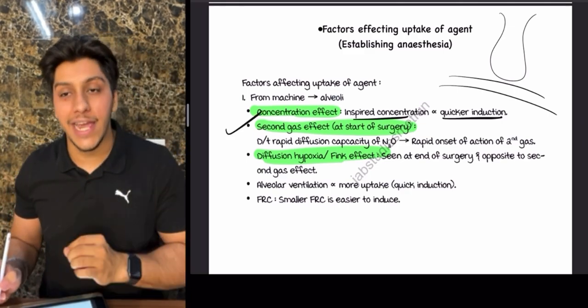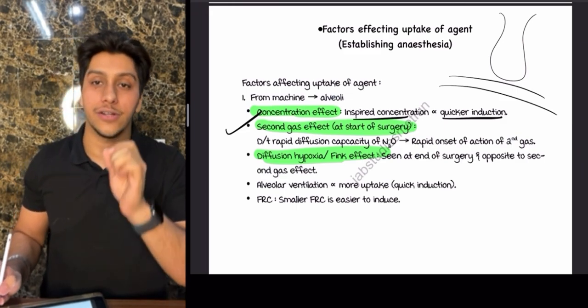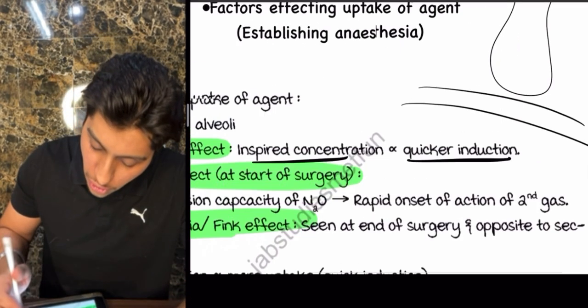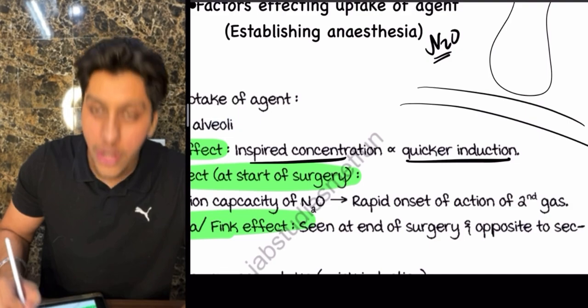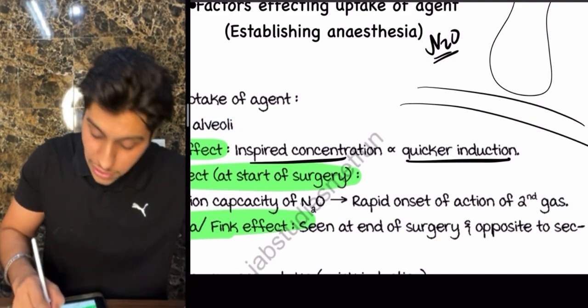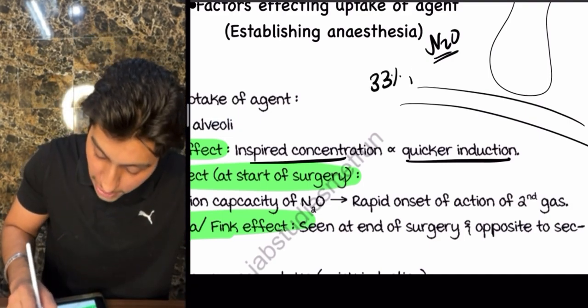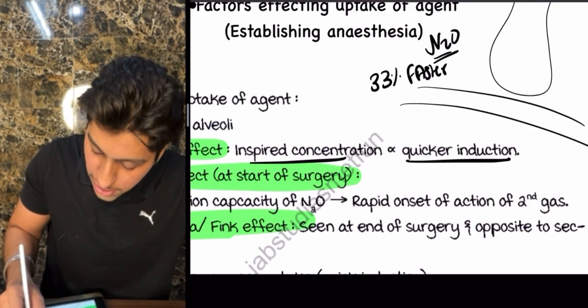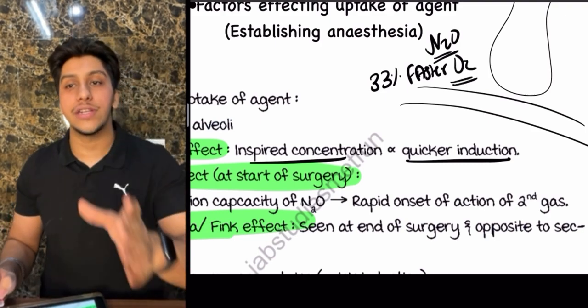Next is the second gas effect. Usually it is seen at the start of surgery. Second gas effect is because of nitrous oxide. Now you need to know that nitrous oxide diffuses about 33 times faster than oxygen. Okay, 33 times faster than oxygen.